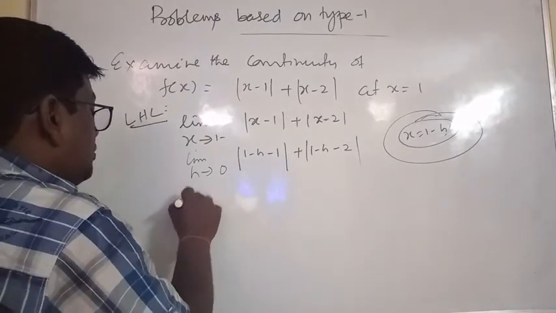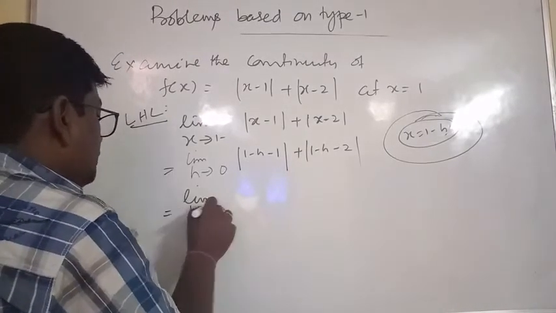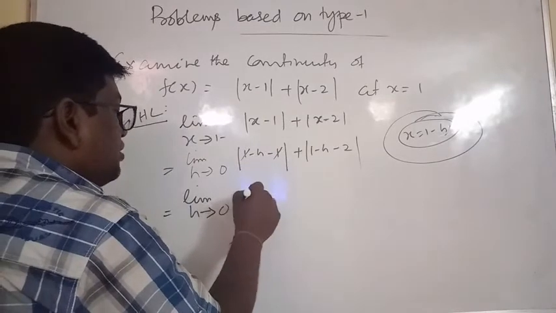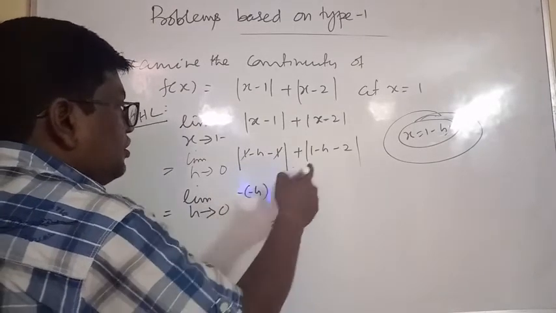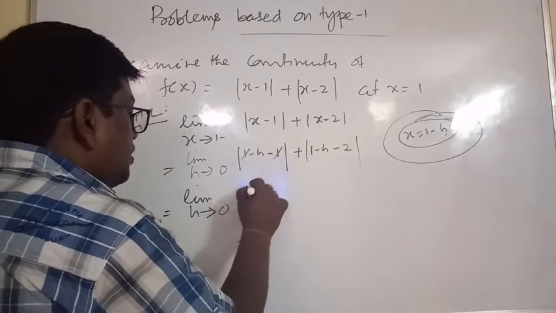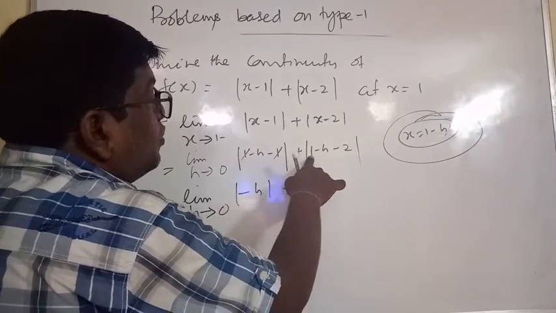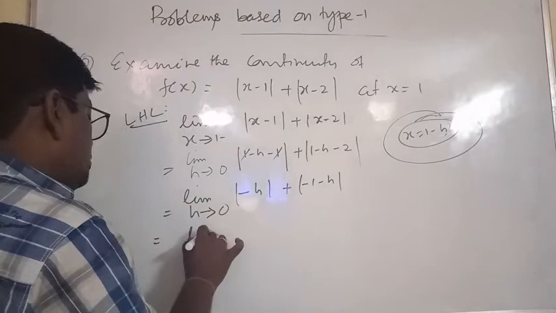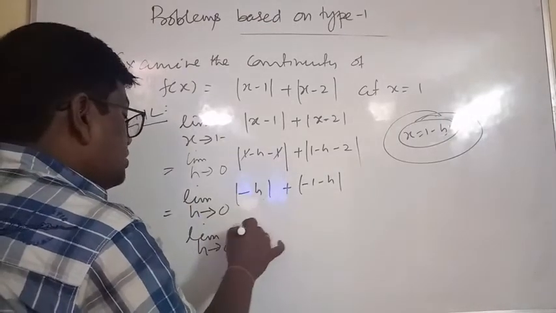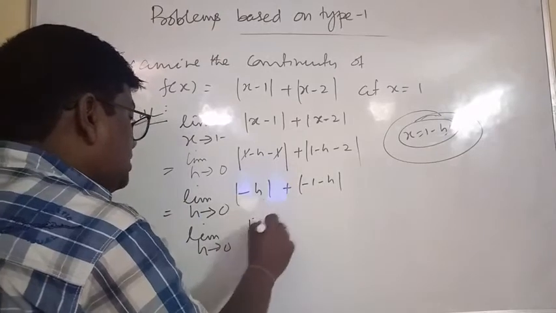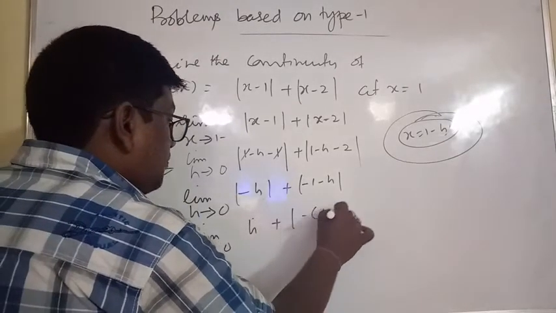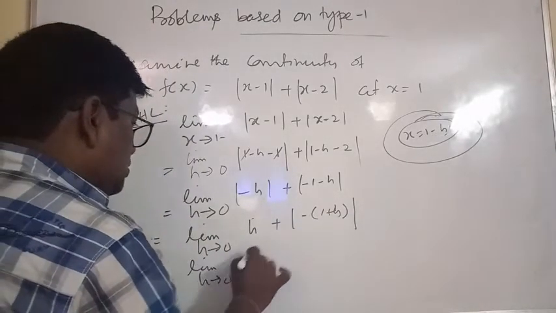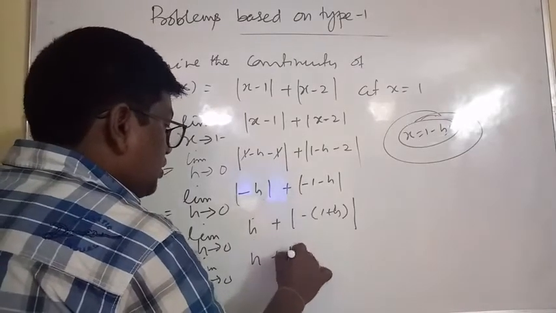And this is equal to limit h tends to 0, the 1 minus 1 cancel, mod of minus h, that is minus of minus h, which is h, plus mod of minus 1 minus h, which is minus of minus 1 minus h, that is 1 plus h.